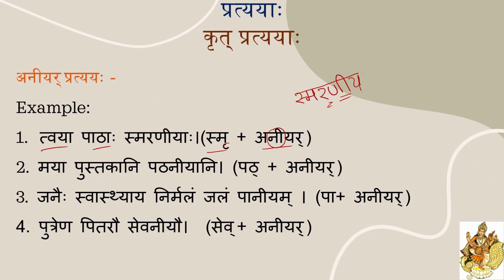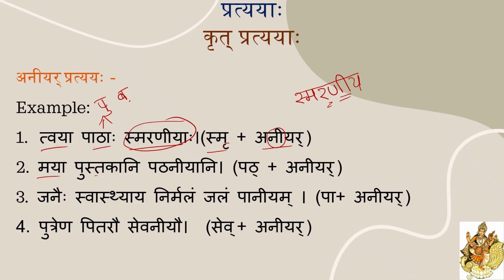Then how to use it in a sentence after adding this: here you need to see the karma padam. Here the karma padam is pathaha. This pathaha is in pulling and bahuvachan. So here you need to use the smaraniya word in pulling bahuvachan: smaraniyaha. Pathaha smaraniyaha. See, the formation also looks the same.